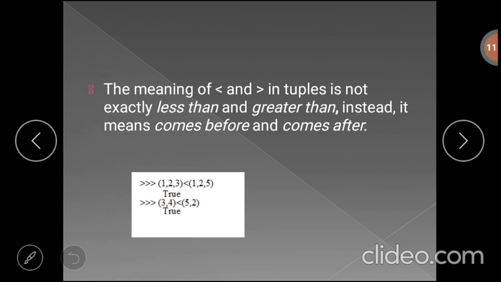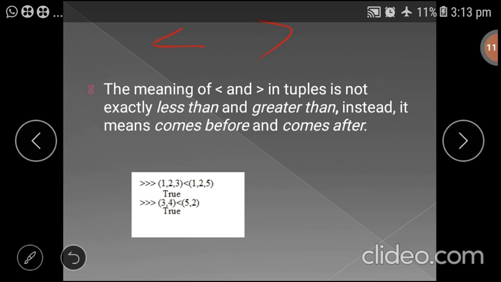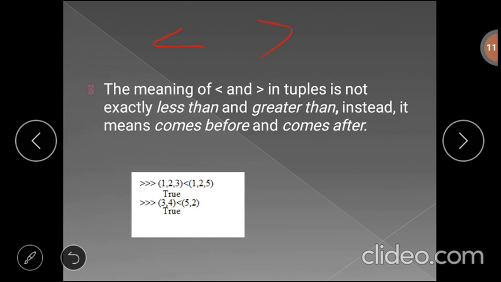Again, how we can use the less than and greater than operators. Usually in other languages, these two operators are used to check whether two numbers are less than or greater than. But here, with tuples, it is not exactly less than or greater than. Instead, it checks whether the first tuple comes before the second tuple, or whether the first tuple comes after the second tuple. For that we are using the less than and greater than operators.